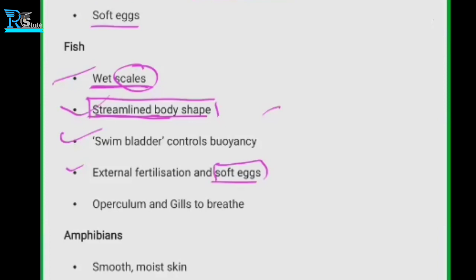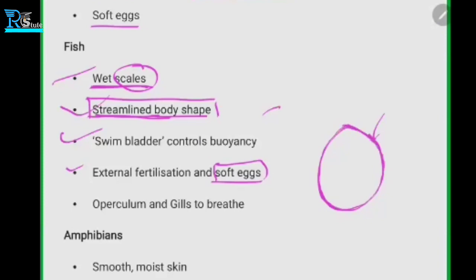The hard eggs are like the eggs we cook. Actually, soft egg means they don't have the hard layer. A normal egg has this hard layer to protect the internal material.